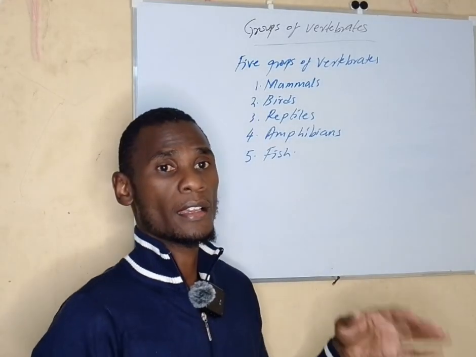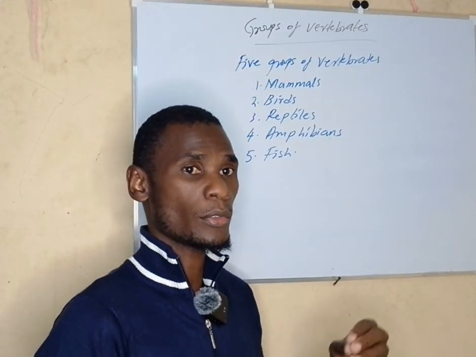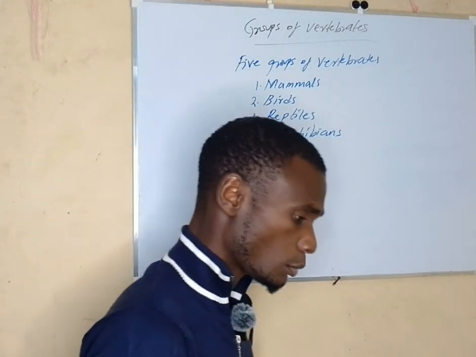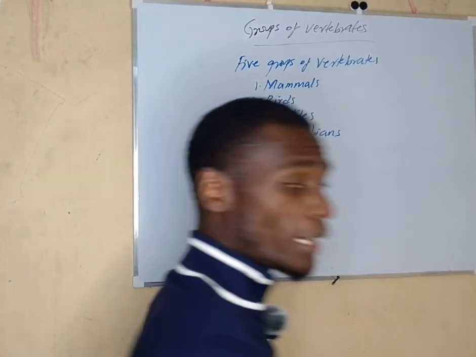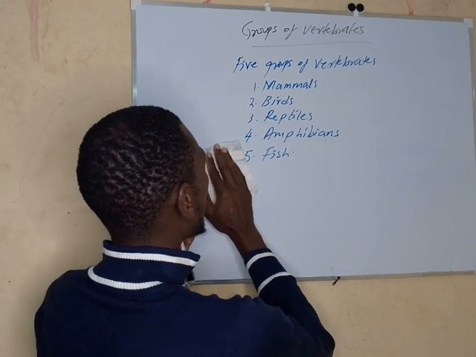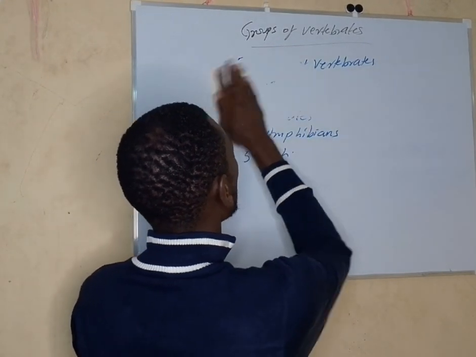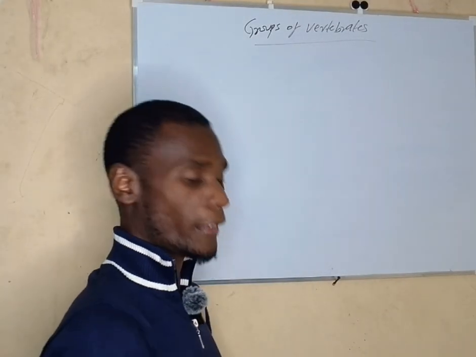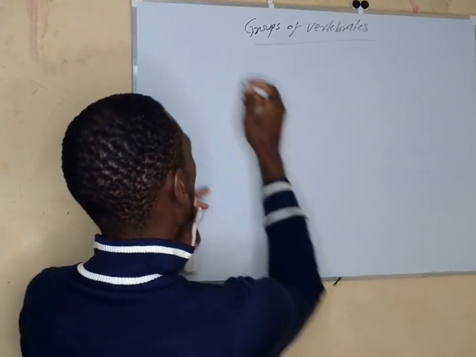Then lastly, the characteristics of those animals that fall under different groups. So we are going to look at these groups one by one, starting with number 1, the mammals.